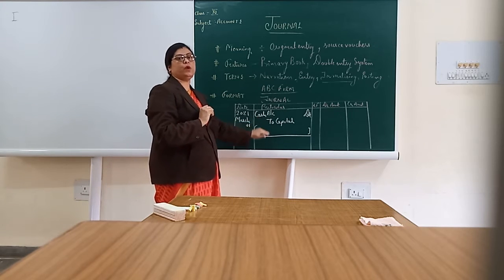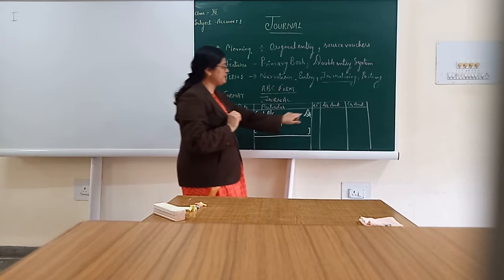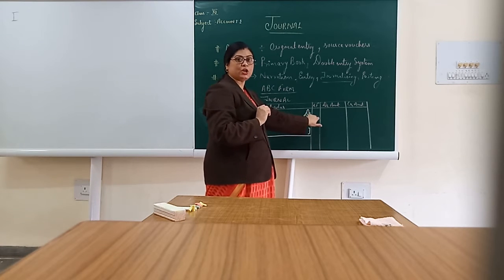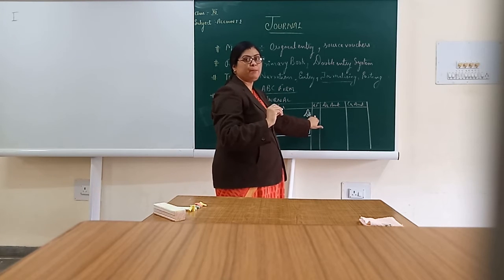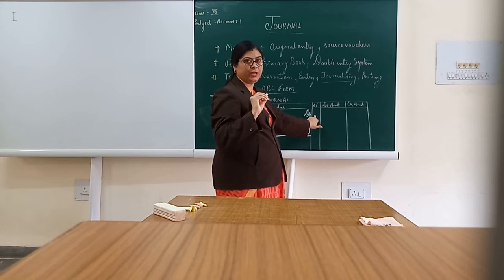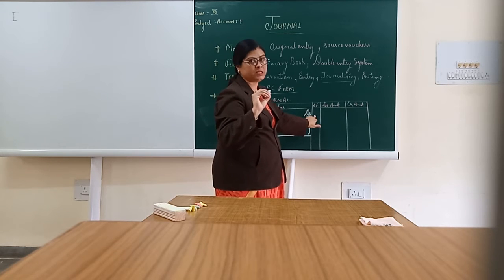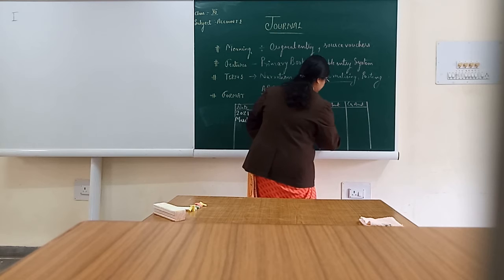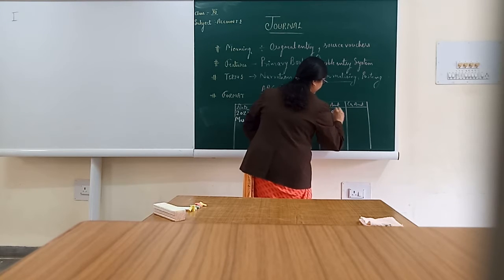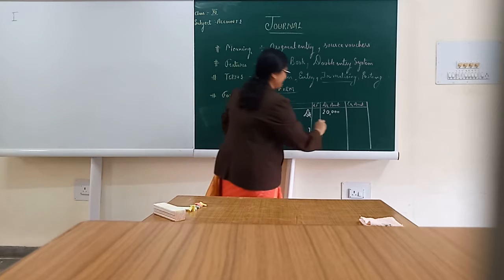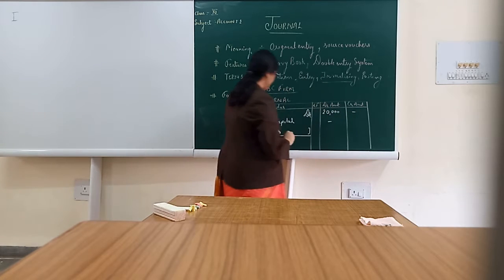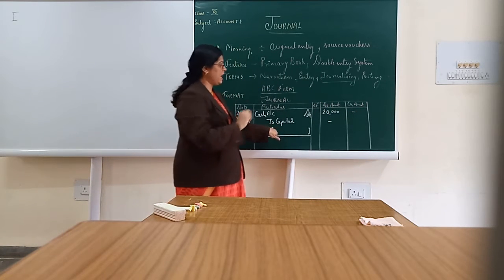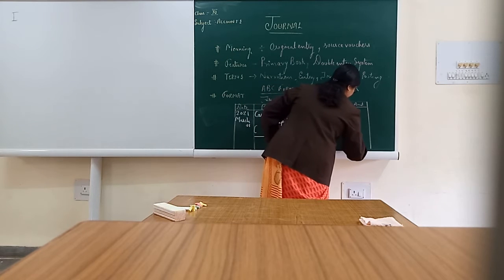in between 2 entries. The next column is ledger folio. This is the column in which the page number of the ledger has to be mentioned where the entry is going to be posted. Then we have the debit column. The account which is debited, the amount has to be written in the debit column, and then the account which is credited, that amount has to be written in the credit column.